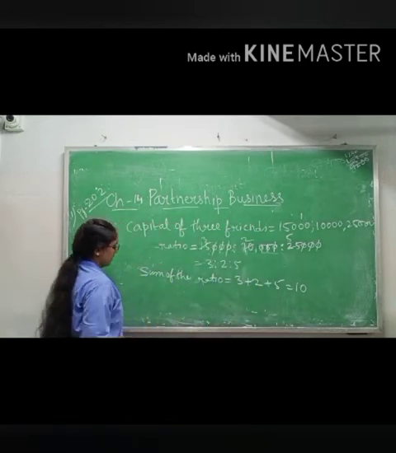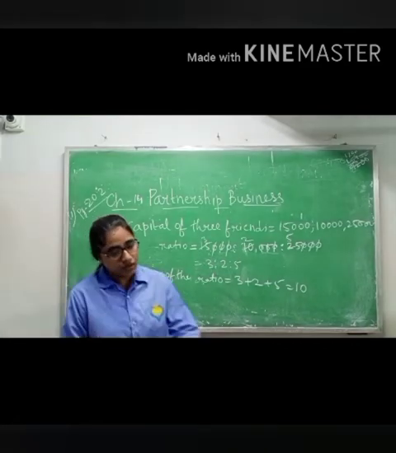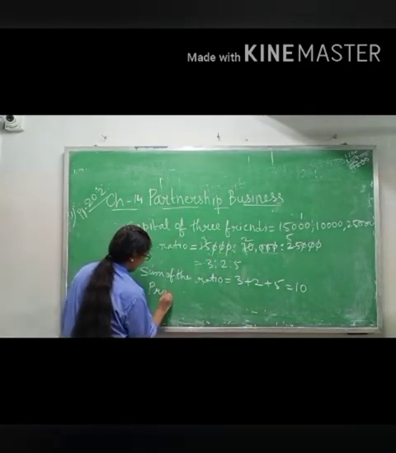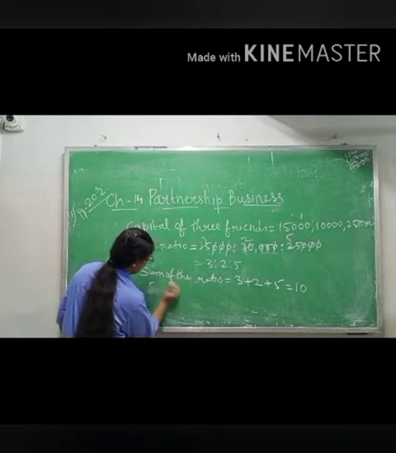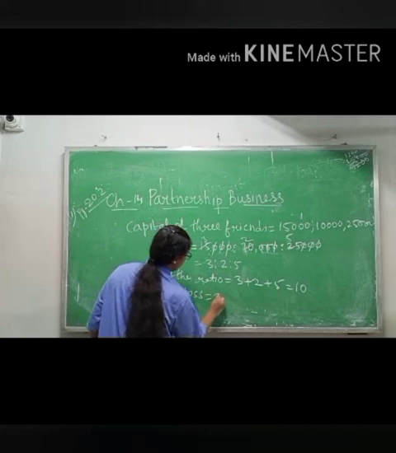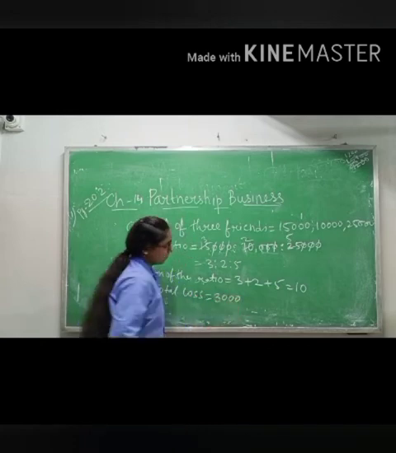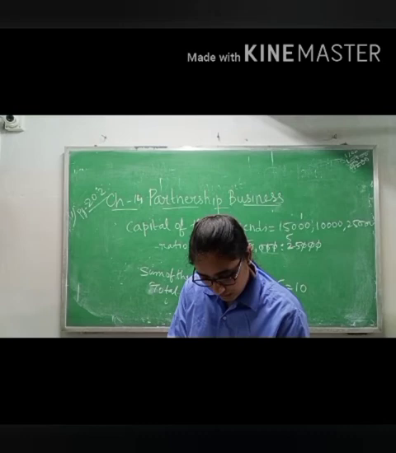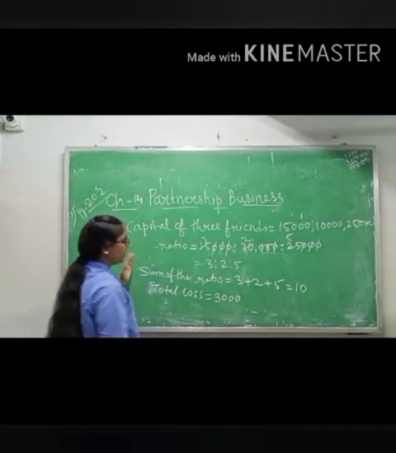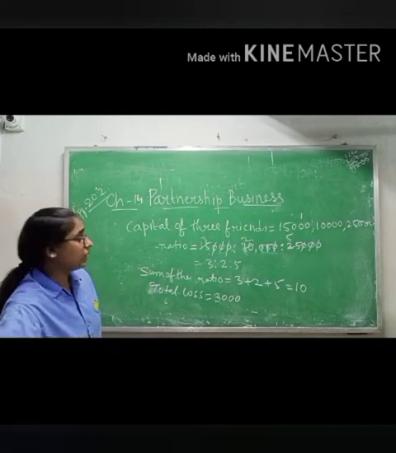Now Priyam, Supriya, Bulu. First one is Priyam. What is the total loss? First write total loss. Total loss is 3,000 rupees. In the question it is given 3,000. So one by one we have to find.